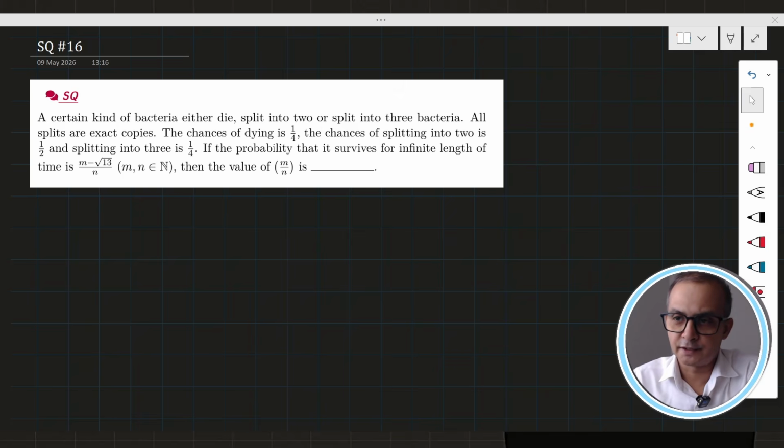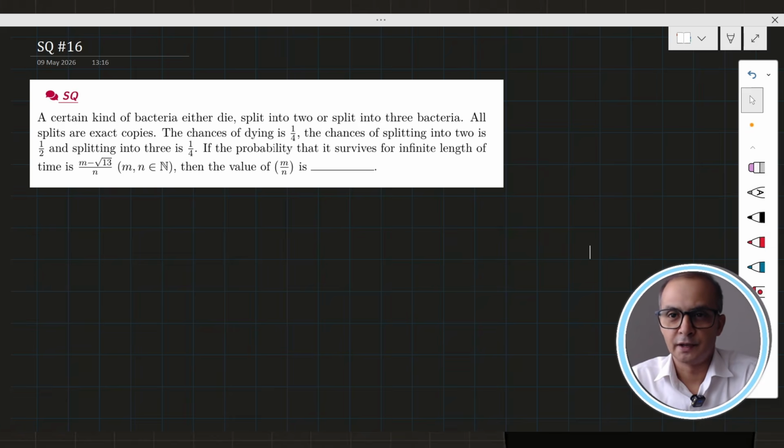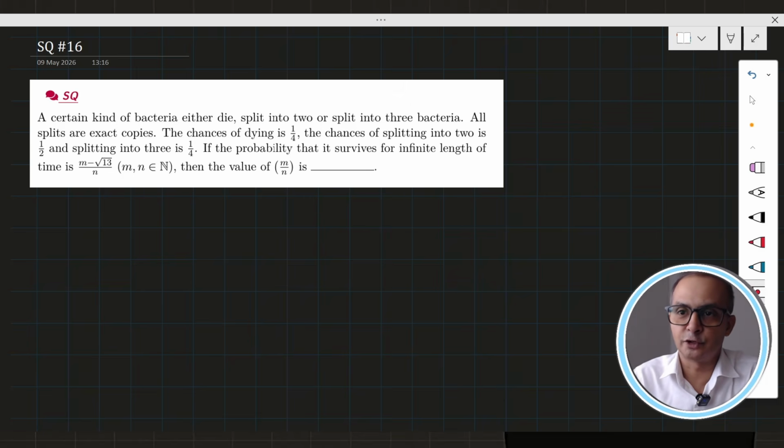The question says that a certain kind of bacteria either die, split into two, or split into three bacteria. A single bacterium has three possibilities: the first is no growth, that is, it dies; the second is that it splits into two; and the third is that it splits into three bacteria.